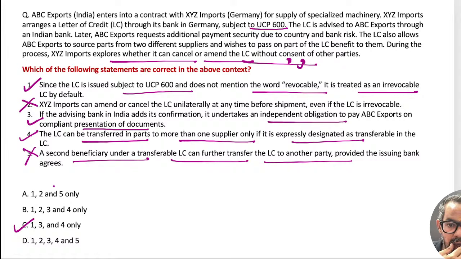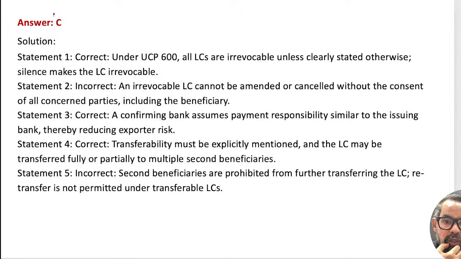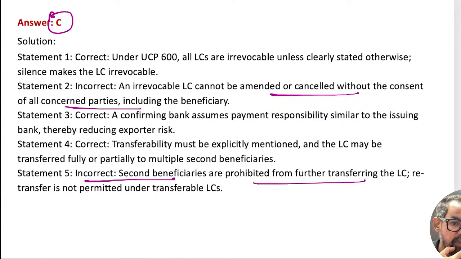Not B, guys. 1 3 2 is wrong. XYZ can cancel? No. So C should be the right answer, yes. An irrevocable LC cannot be cancelled without the consent of the parties, and the second beneficiary is prohibited from further transferring the LC itself, right? Understood, guys? Any doubt, please do let me know so I can help you out with that particular one.